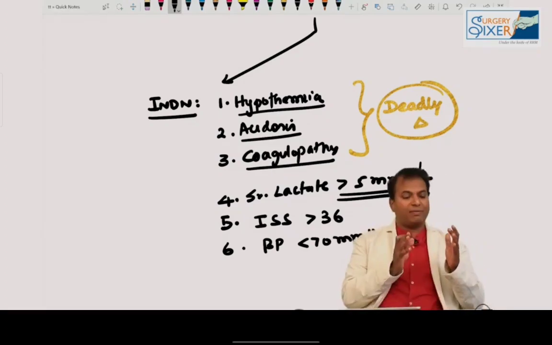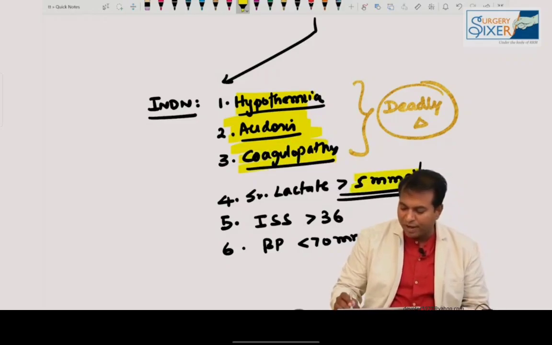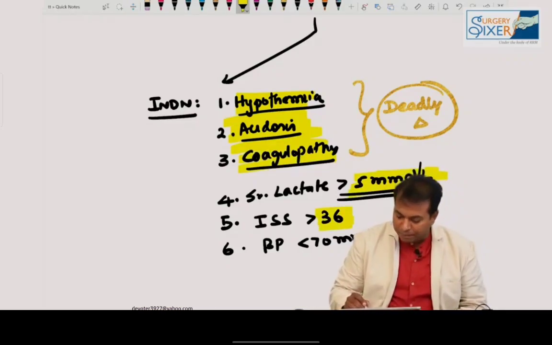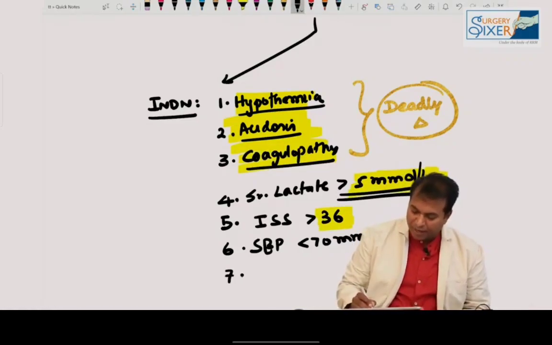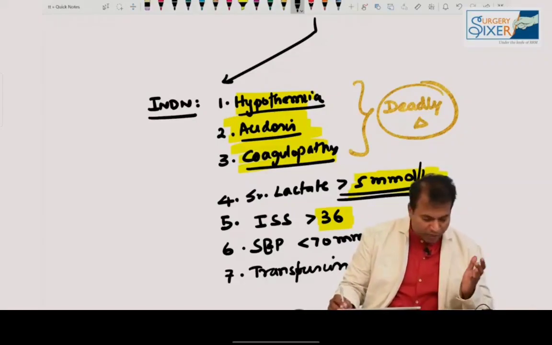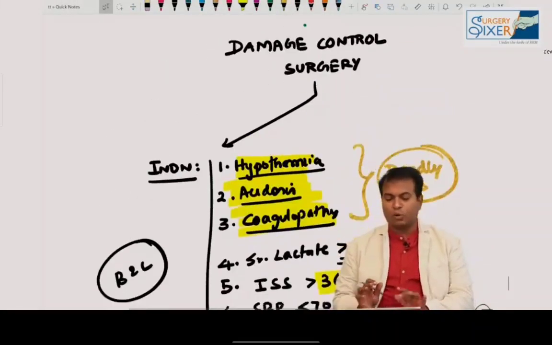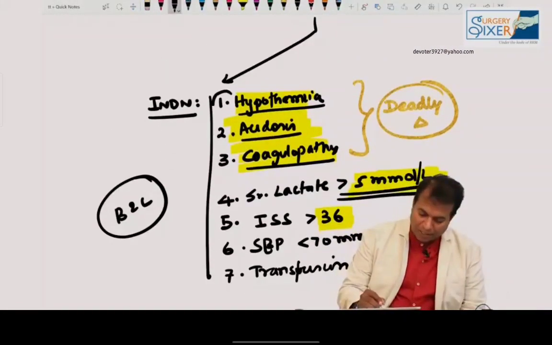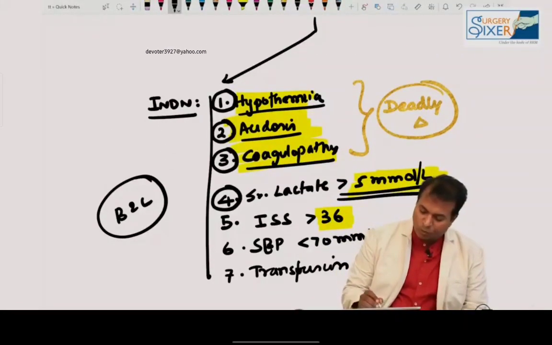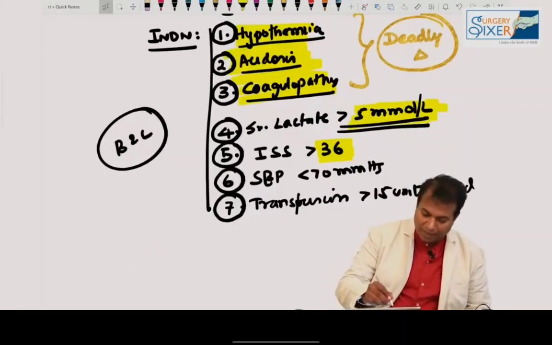So when do we do damage control surgery? Hypothermia, acidosis, coagulopathy, don't forget these 3. Serum lactate more than 5 millimoles per liter. Injury severity score more than 36. Systolic BP approaching less than 70. And blood transfusion is going on, and we have transfused more than 15 units of blood. These are 7 points from Lawrence Law. Expected question for AIIMS: when will you do damage control surgery in a trauma patient? I will do damage control surgery for hypothermia, acidosis, coagulopathy, serum lactate more than 5, injury severity score more than 36, SBP less than 70, and transfusion needed of more than 15 units of blood.